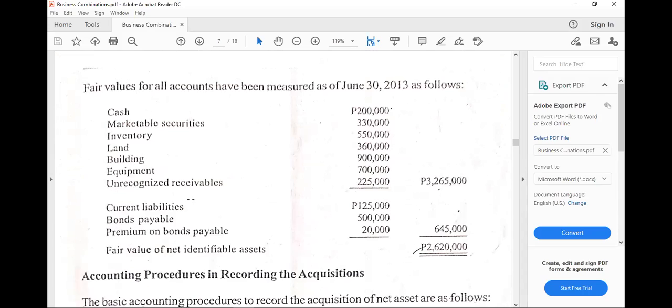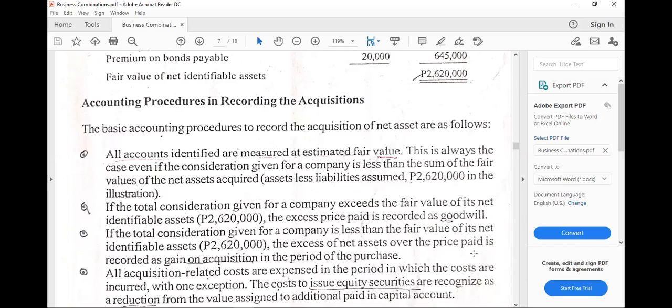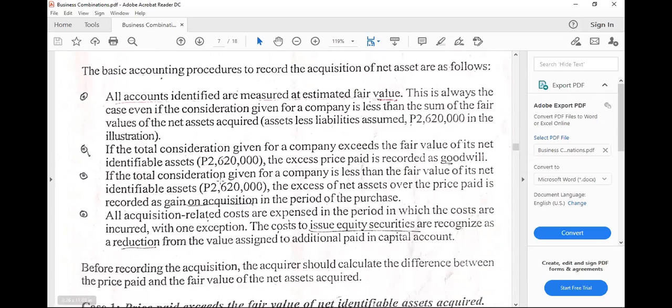If there has been no mention as to whether the liabilities are assumed or not, we assume that they are assumed. All right, so identifiable assets and liabilities assumed minus would be the fair value of net identifiable assets. Then this would be the amount deducted from the consideration. All acquisition-related costs should be expensed immediately, as said.